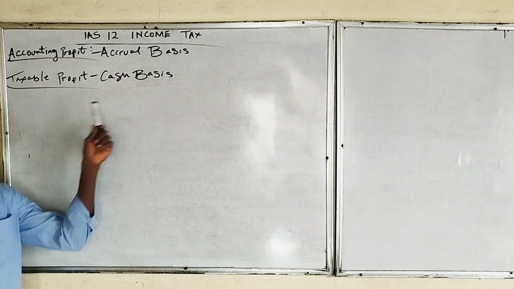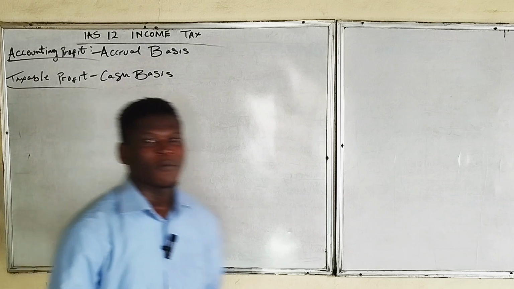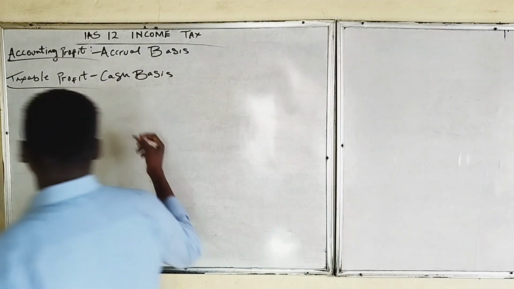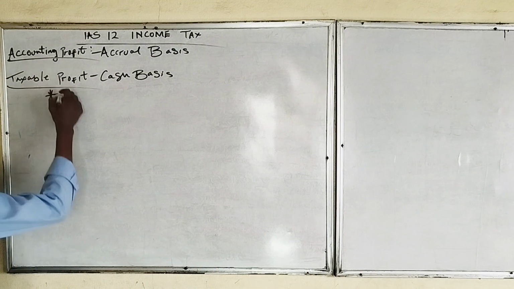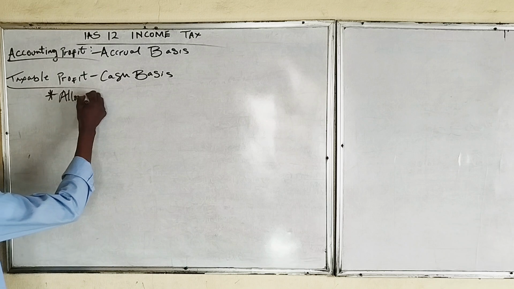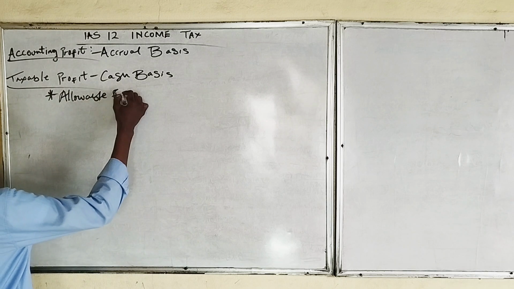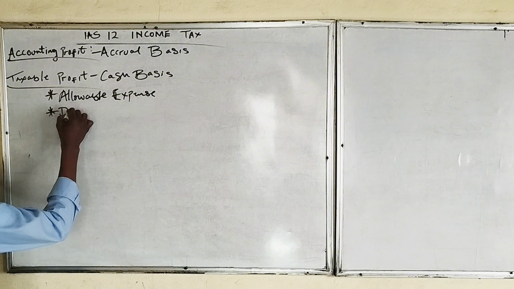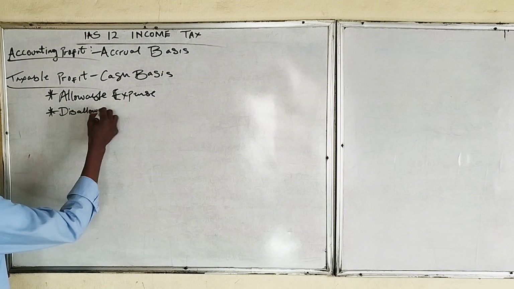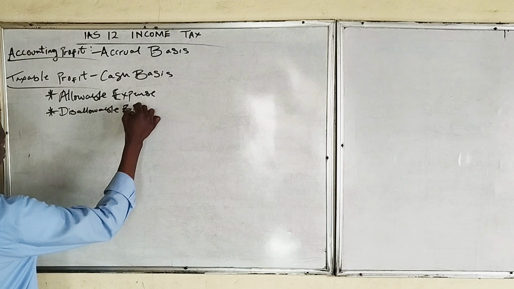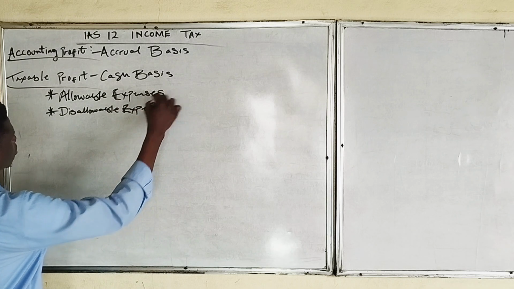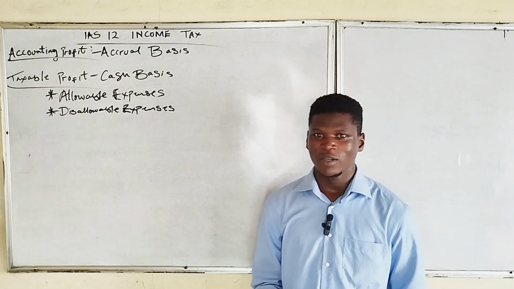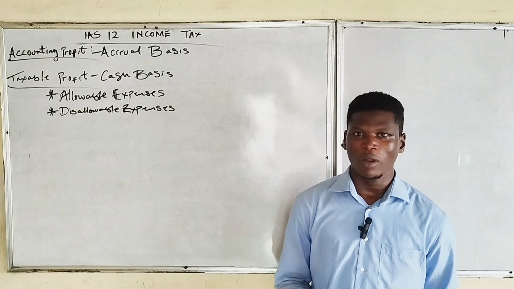So in order to generate taxable profit, which is an adjusted profit, we consider another two things: the allowable expense and then disallowable expense. Like I said, IAS 12 is an important standard which is very testable at all levels.